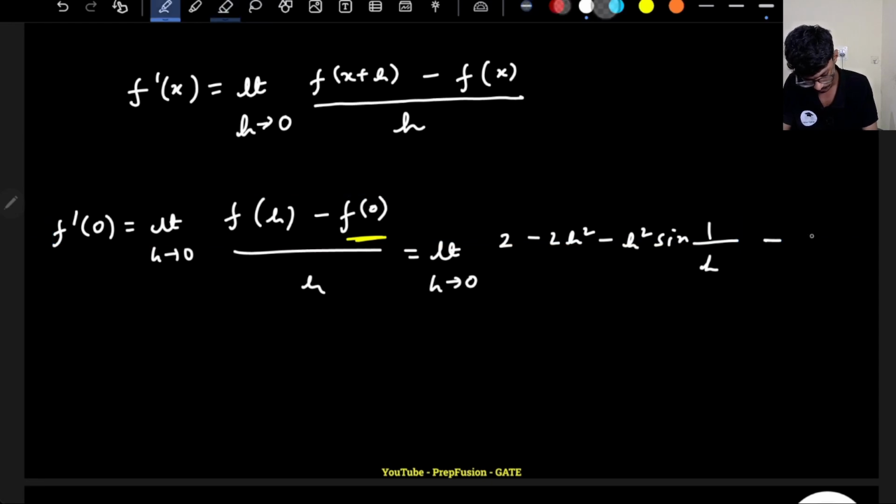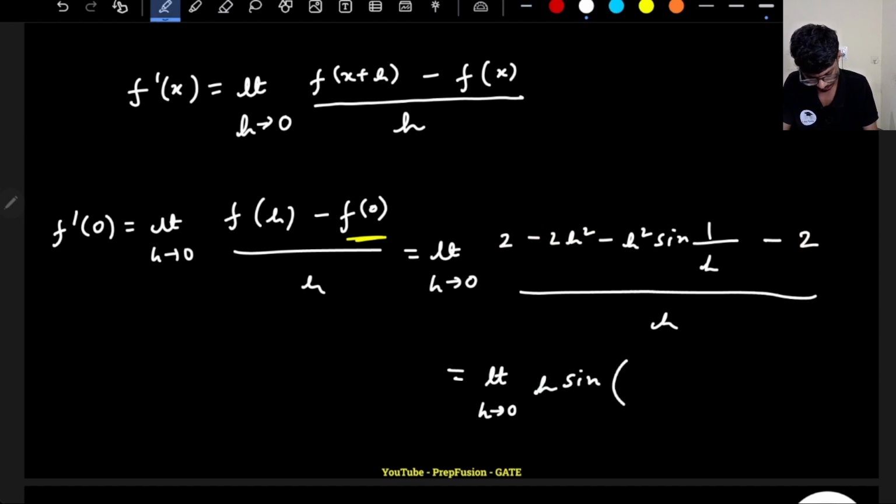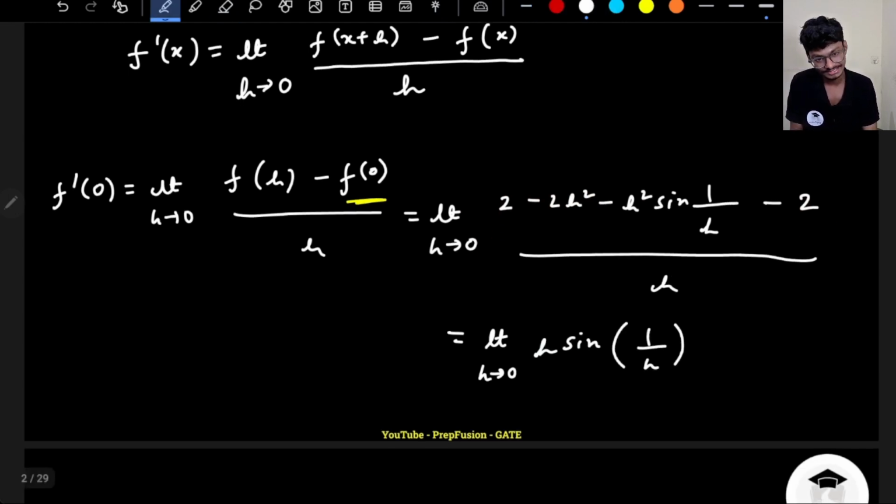F of 0 is already 2. So this divided by h. So here what happens? Now if h is tending to 0, this will go to 0. This is already cancelled. So it is basically the limit as h tends to 0 of h into sine 1 by h. So does this limit exist?